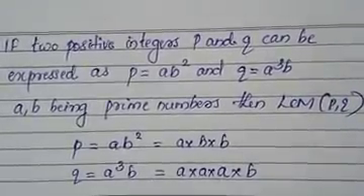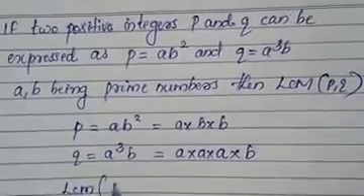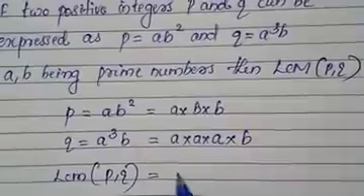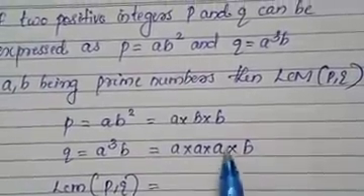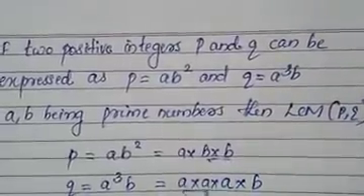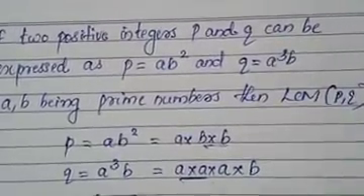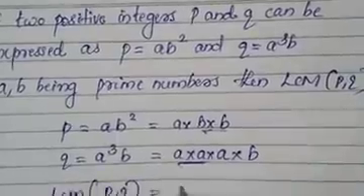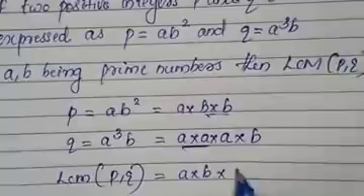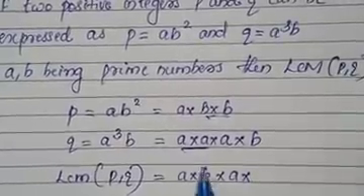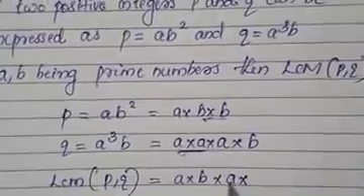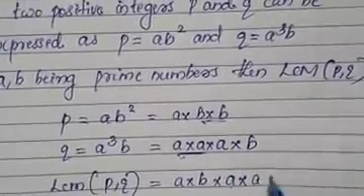Then we will find the LCM of p and q. From p we take a into b, and from q we take a into a into a into b.